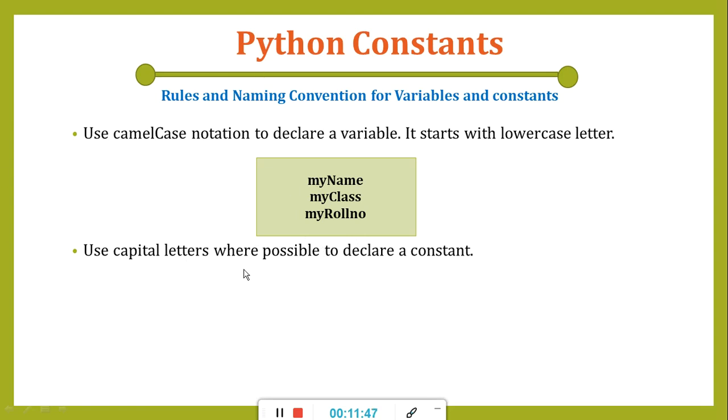Then, use capital letters where possible to declare constants. Usually when we are declaring a constant, try to use uppercase letters only. In our previous example we have seen the example of pi and gravity, right? So we can make use of such capital letters to declare constants.